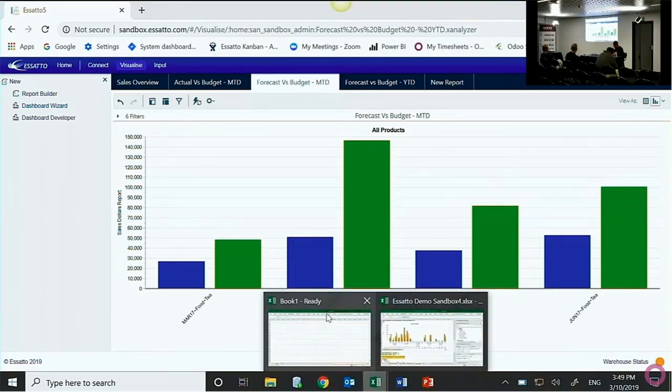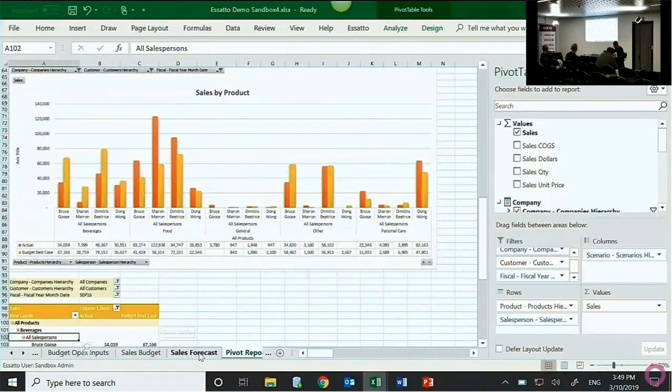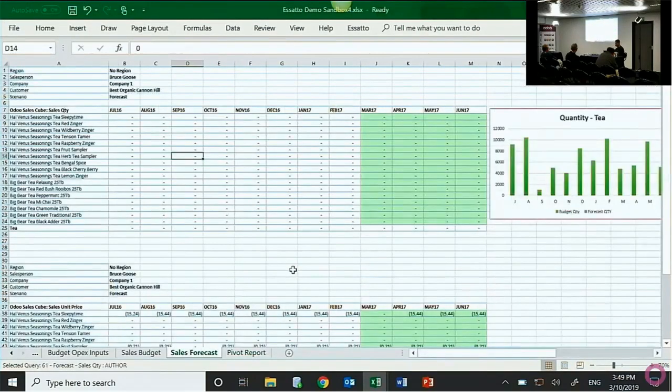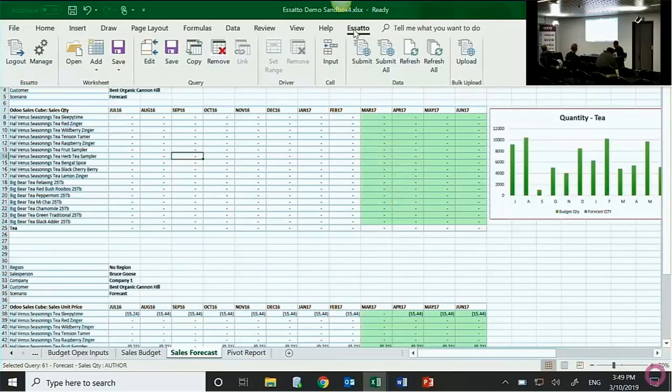But now I'm a sales rep, and I need to submit what I think the forecast needs to be for these remaining 4 months. It's part of what I need to do. So I'm in Excel now. On the ribbon of Excel, I've got an Essatto add-in, and I can refresh data from that same central location. So the data is all consistent, it's governed, and I can submit changes back.